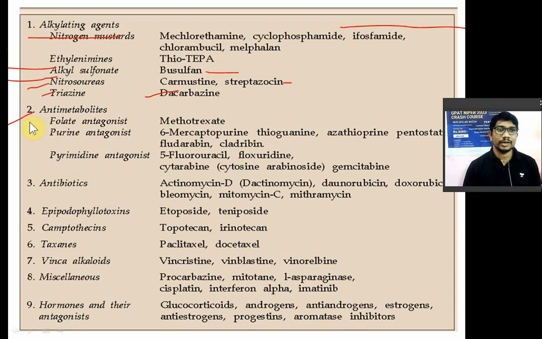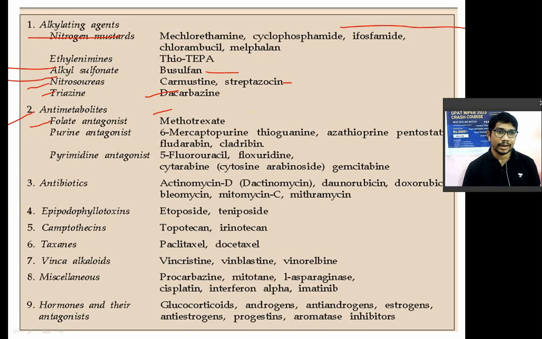In that you have folate antagonists like methotrexate. We have seen about methotrexate. It can cause bone marrow suppression, alopecia, neutropenia, aplastic anemia, etc. In case of methotrexate toxicity, you have to use folinic acid or leucovorin. Leucovorin is N5-formyl tetrahydrofolic acid. That is known as leucovorin rescue.